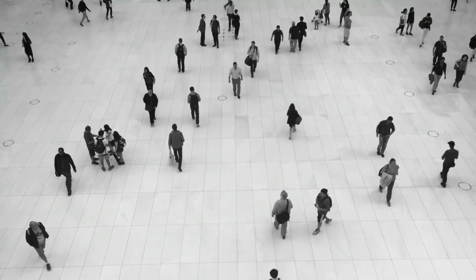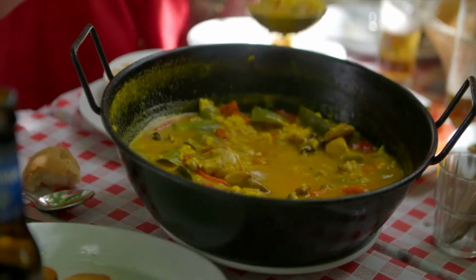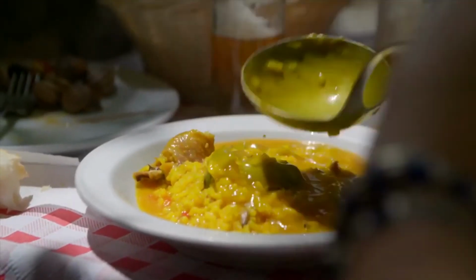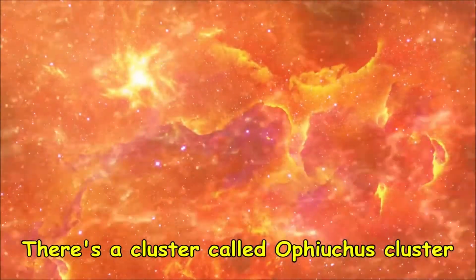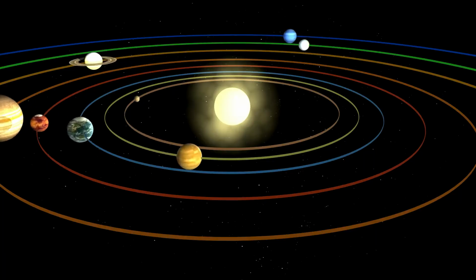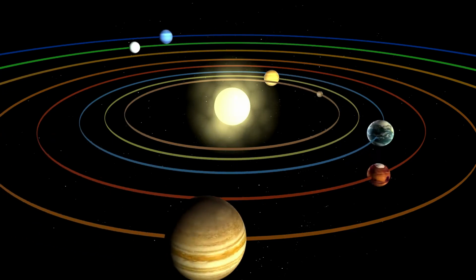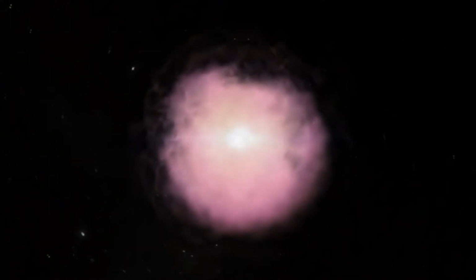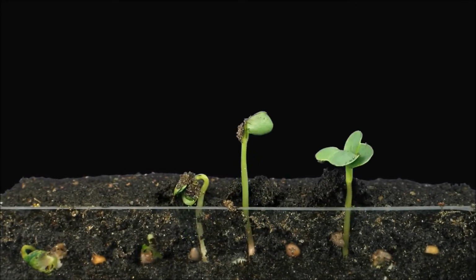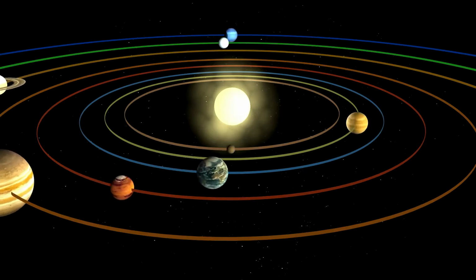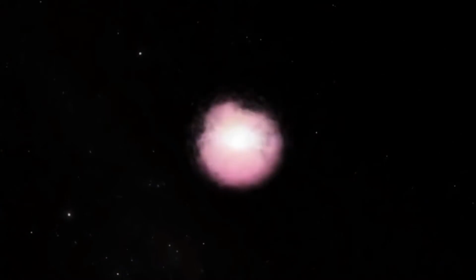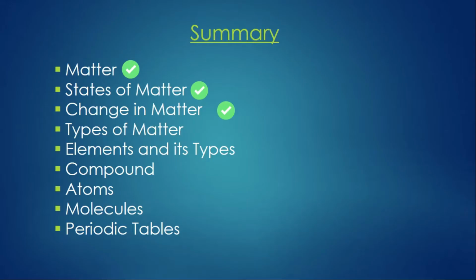No matter wherever we are or whatsoever we be doing, things are always changing around us. In fact, billions and billions of changes take place every second around the universe. Be it the movement of the planets, the bursting of a star, the growing of plants, or burning of the wood. Each one of these is a type of change which is changing either the size, shape, structure, or composition of a substance, either by absorbing or releasing energy.